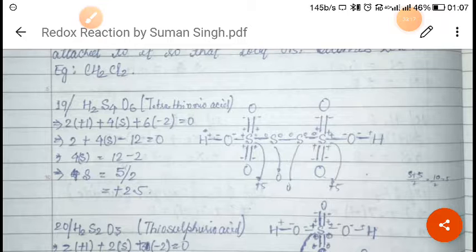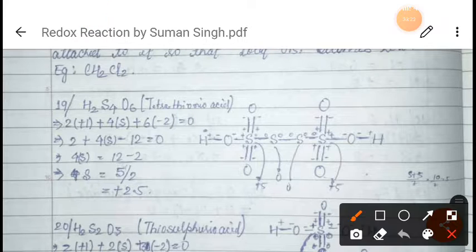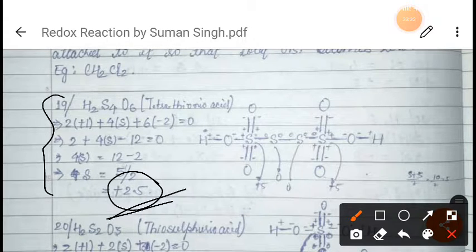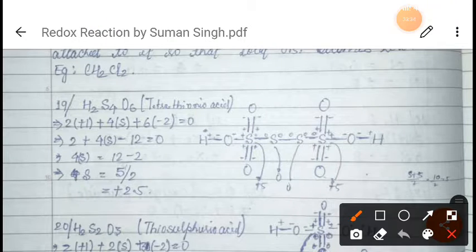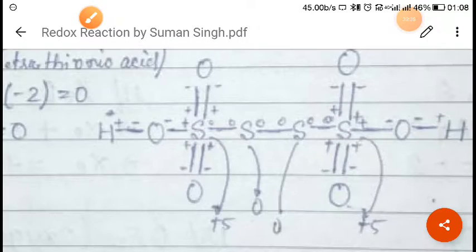Now one more example is there, tetrathionic acid, as you can see, H2S4O6. Here we have to find the oxidation state of sulfur. When you find it with this method, you will get 2.5. So what is this 2.5? It is the average oxidation state of all the four sulfurs attached here. So you can see from here, right?